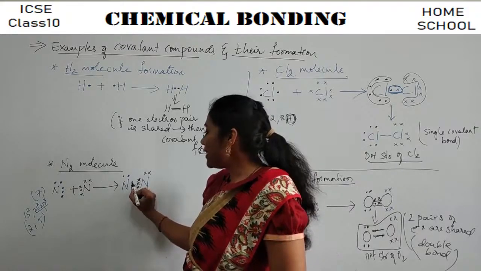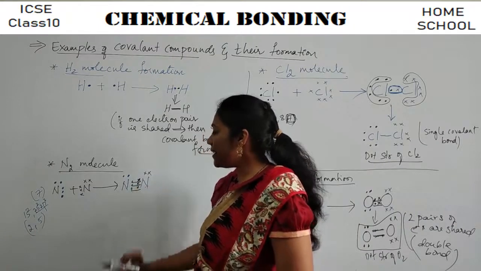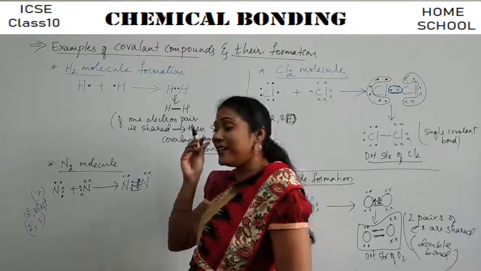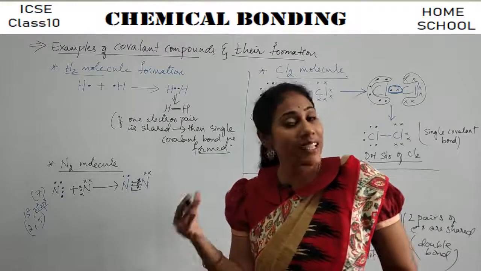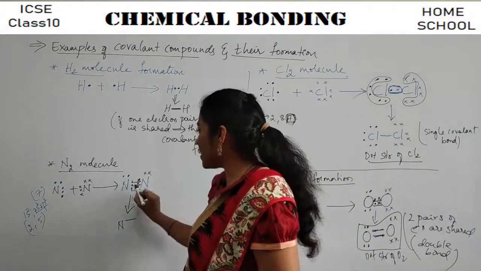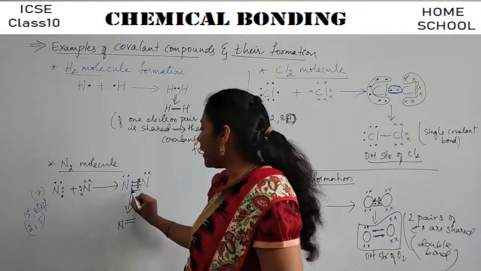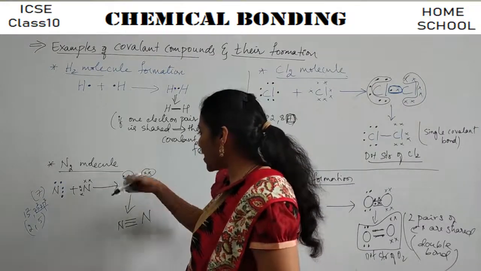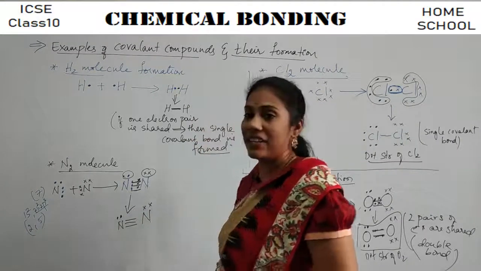Say now these pairs, this is one pair, this is second pair and this is third pair. So these are the 3 pairs of electrons that are getting shared between two nitrogen atoms, so that both nitrogen atoms can have 8 electrons in the last shell, right? Both the nitrogen atoms can attain stability. So how would you represent the dot structure? N, and N. This is one bond, these 2 electrons make up one bond, these 2 electrons make up the second bond, and these 2 electrons make up the third bond. Which are the electrons that are unshared? Not at all shared. 2 electrons are unshared. These are the 2 electrons unshared, right?